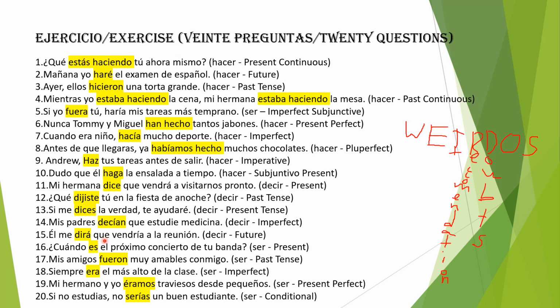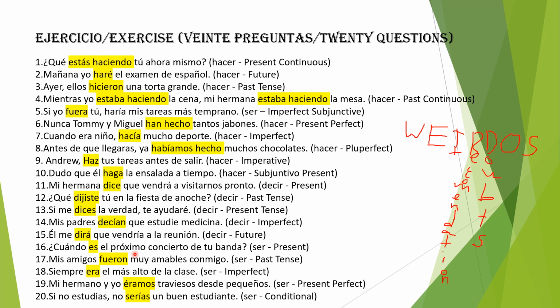Él me dirá que vendría a la reunión. He will tell me that he would come to the reunion. So this isn't triggering the subjunctive or anything. He's just telling us that he would come to the reunion. That's why we're using vendría here, because this isn't expressing any doubt. He is saying that he would, and we're taking it as a fact. So él me dirá que vendría a la reunión. He will tell me that he would come to the reunion.